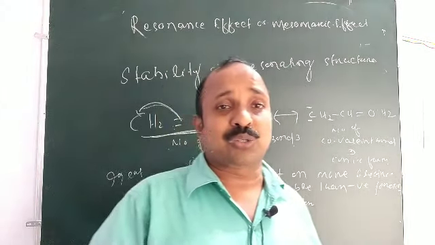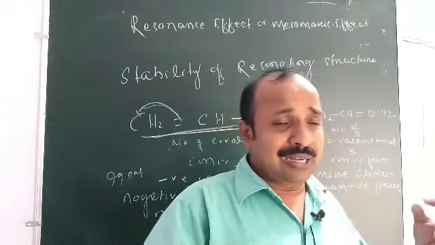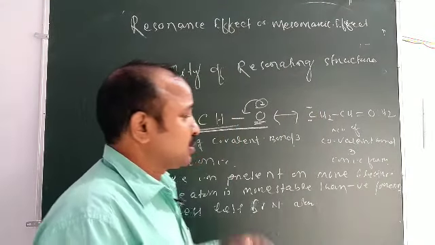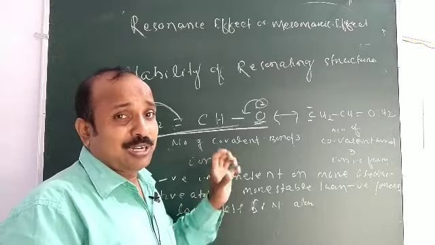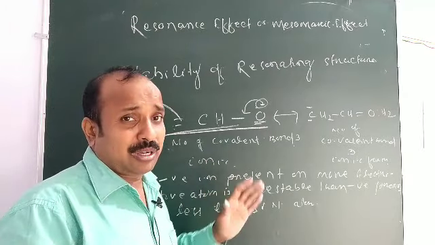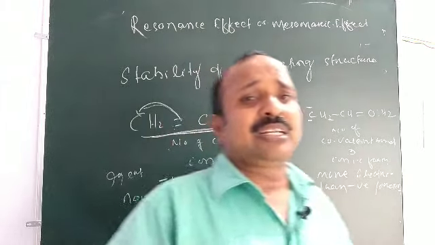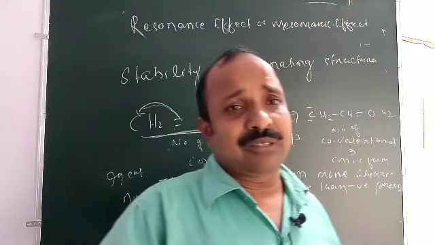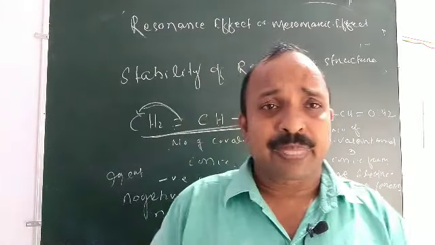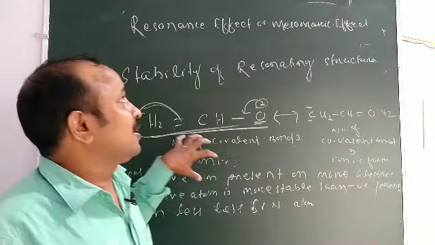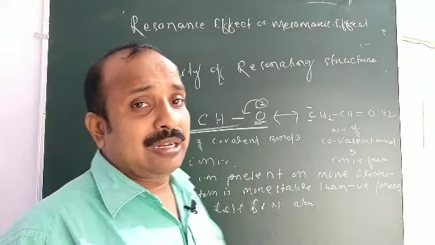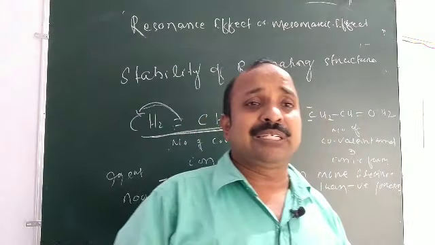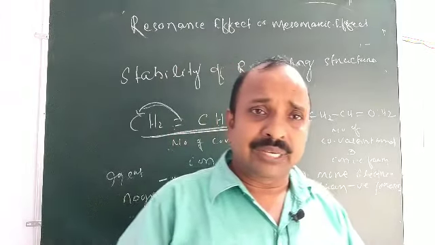We will discuss it clearly in the next class. So first read carefully, watch this video to be clear about the resonance, resonating structure, resonance hybrid and the stability of resonating structures. Okay, thank you.